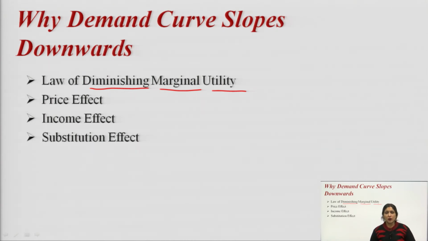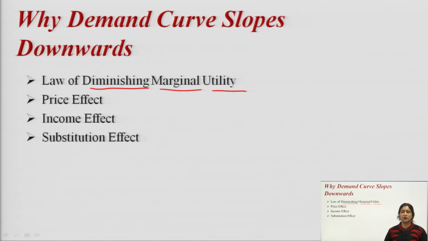So, with the increase in price, your purchasing power will decrease accordingly, and that will result in a decrease in demand. So, if the prices increase, your demand will decrease, aggregate demand will decrease, and that will again result in a downward sloping demand curve. Now, the last reason of the downward sloping demand curve is the substitution effect.